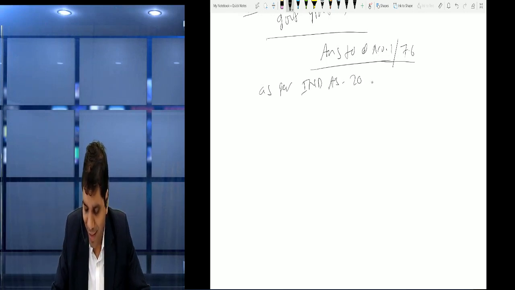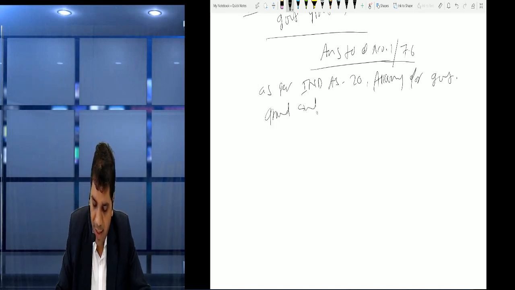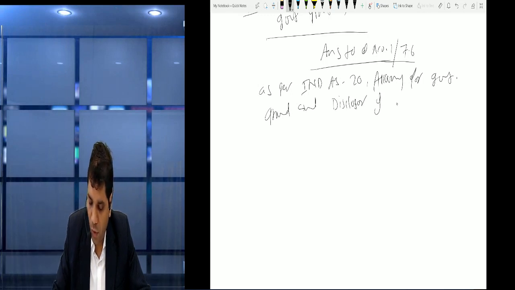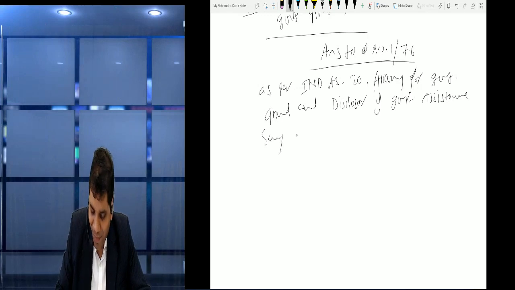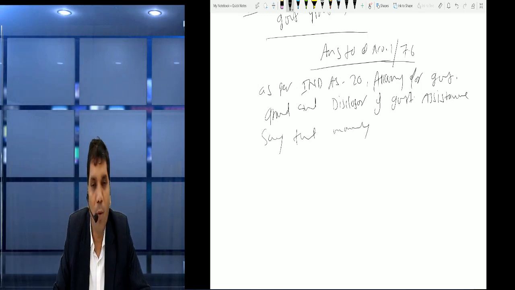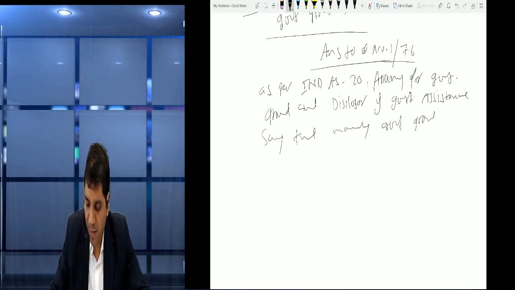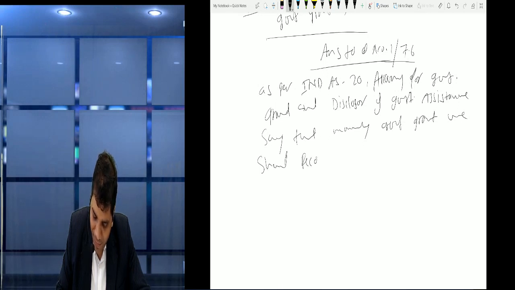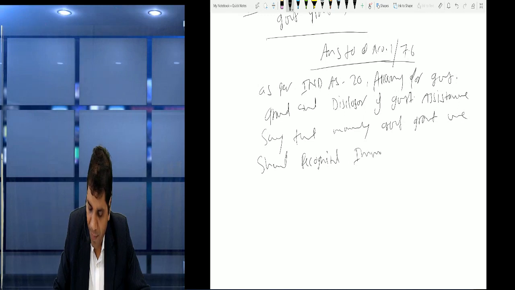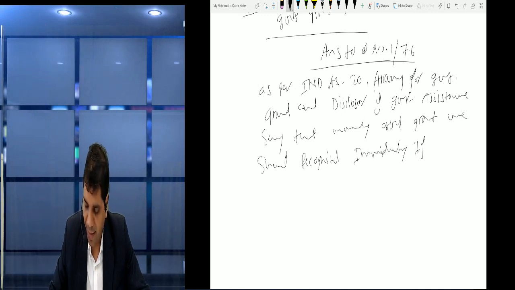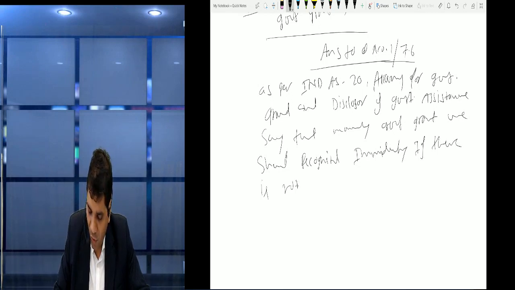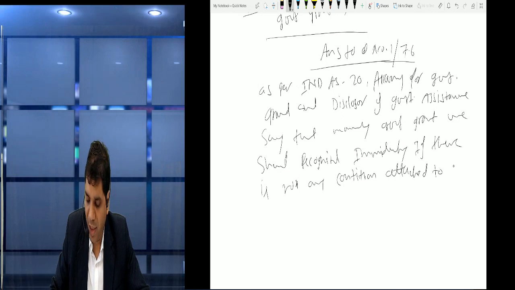As per Ind AS 20, accounting for government grant and disclosure of government assistance, saying that monetary government grant should be recognized immediately if there is no condition attached to it.